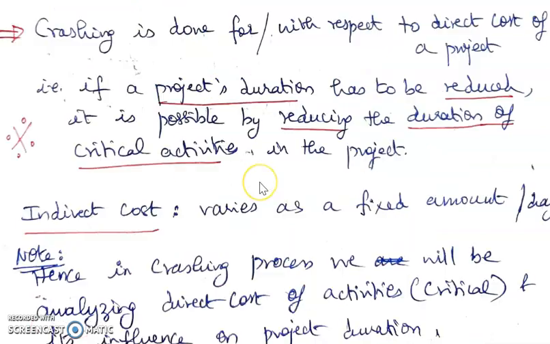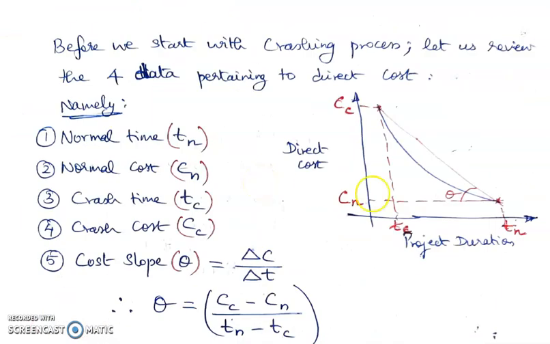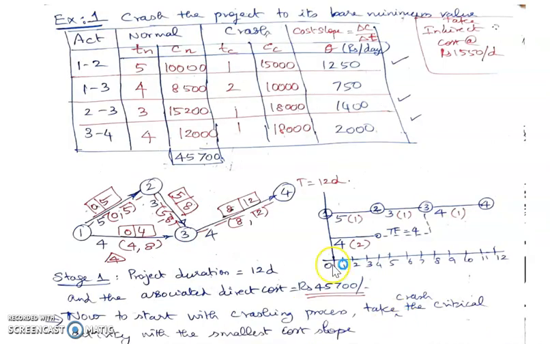So that cost slope data is given here. Now we'll take a problem in time cost trade-off. Here is a simple problem which tells us to crash the project to its bare minimum value and determine the optimum time and minimum cost relationship for the project. Assume the indirect cost to vary at rupees 1550 per day. As can be seen here, indirect cost is assumed to be 1550 per day.